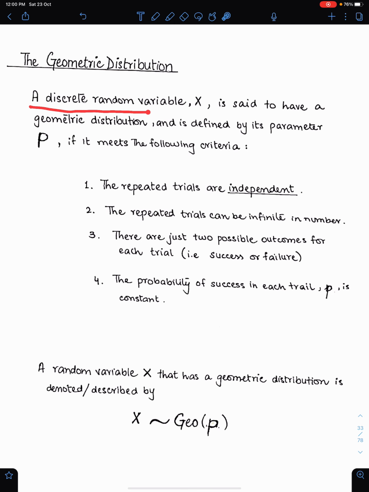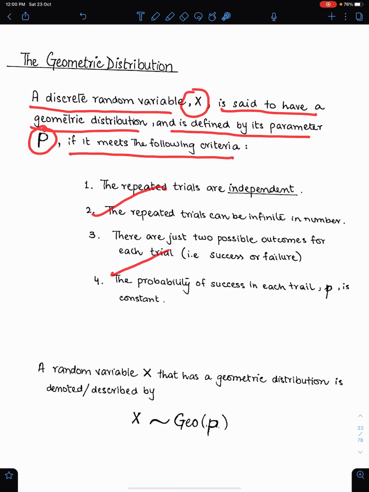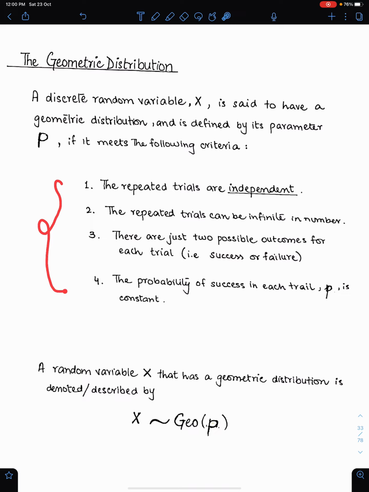A discrete random variable X is said to have a geometric distribution and is defined by its parameter p if it meets the following criteria. These are the conditions for geometric distribution. The repeated trials are independent. This is the common condition for both binomial and geometric. The trials are independent. The repeated trials can be infinite in number.